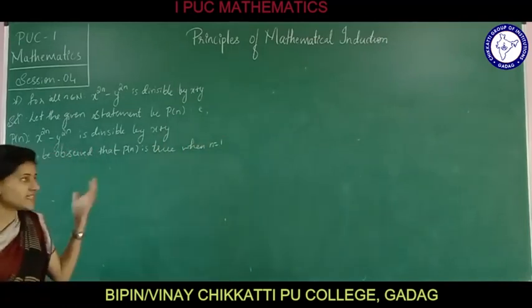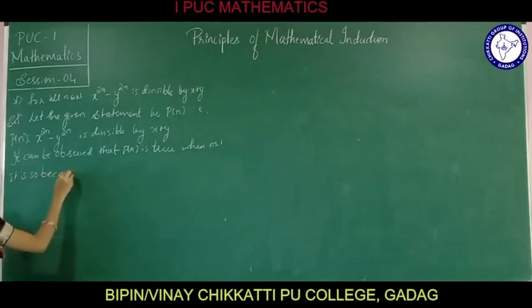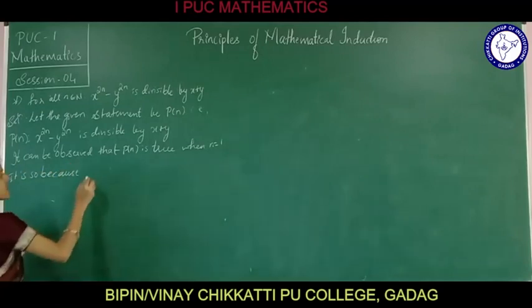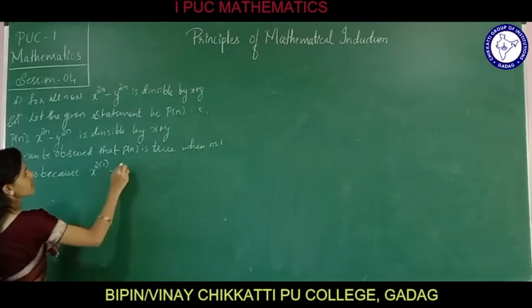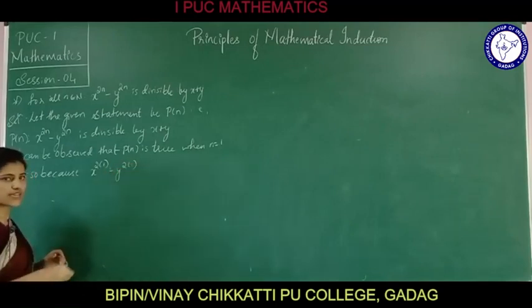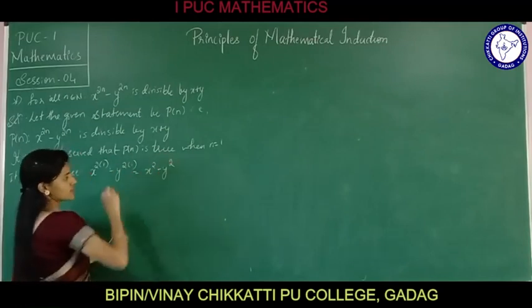Why? We will write it is so because in place of n substitute 1 and simplify, that is x raised to 2 into 1 minus y raised to 2 into 1, nothing but x square minus y square.